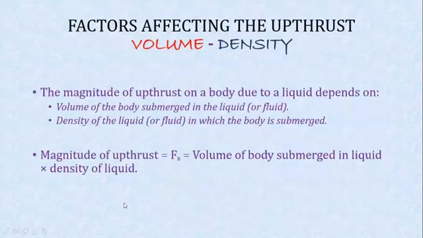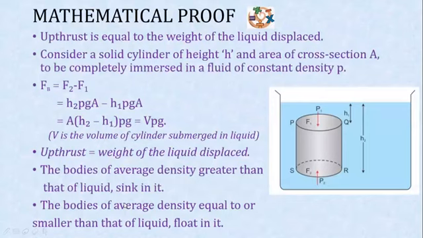What are the factors affecting upthrust? Two factors affect upthrust: the volume of the body submerged and the density of the liquid. So we can say that upthrust is equal to the volume of the body submerged in the liquid multiplied by the density of the liquid. Let us derive a formula for upthrust, that is, its mathematical proof.